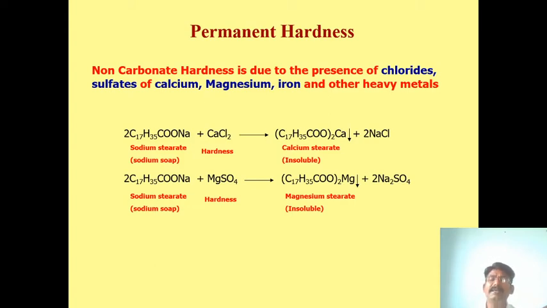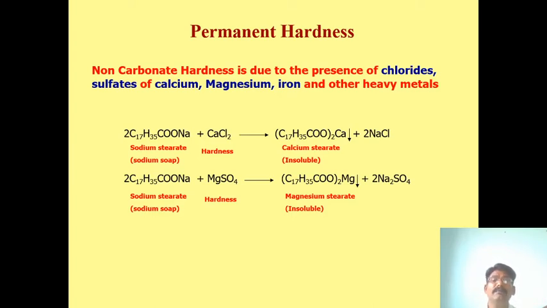We can also call it non-carbonate hardness. Permanent hardness or non-carbonate hardness means carbonates are not present in this water. What is present here? The presence of chlorides and sulfates of calcium and magnesium.